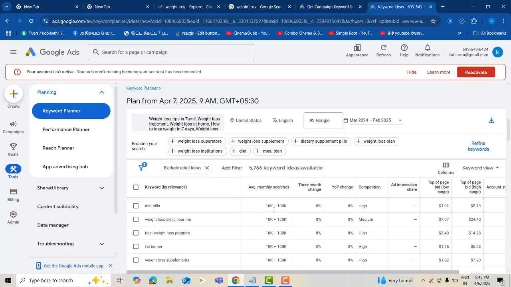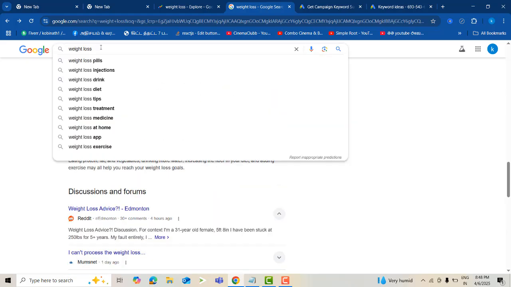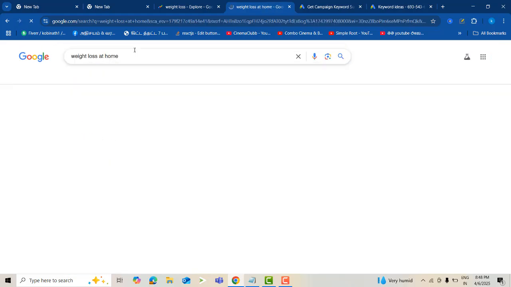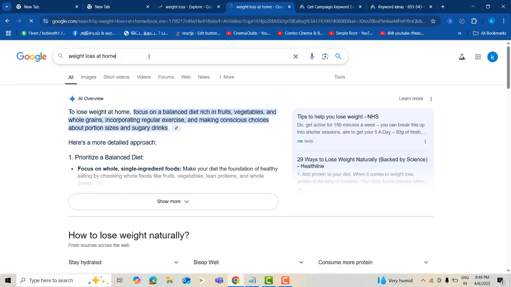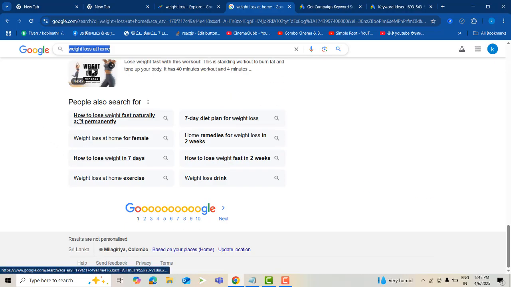When you are doing keyword research, you first have to consider long tail keywords. A short tail keyword means everyone can search that keyword, so focus on the long tail keyword and you can easily rank it. If you write weight loss at home, these are the keywords you can put here, showing how search engine users are searching. Focus on the long tail keywords.